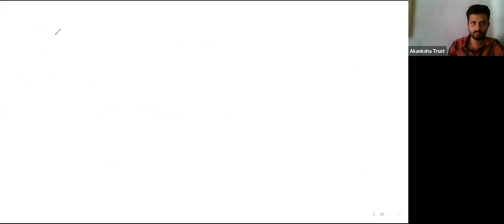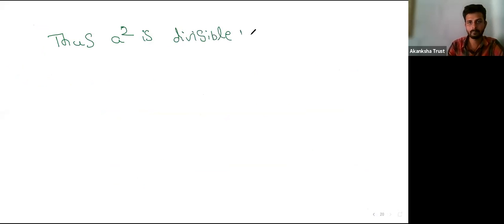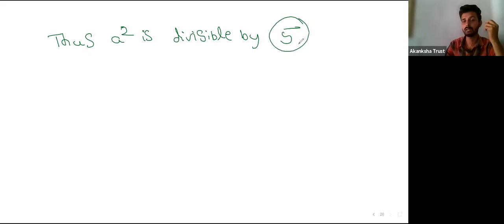So this equation states that A square is divisible by 5, which means A is also divisible by 5. So the numbers A and B have factors other than 1.